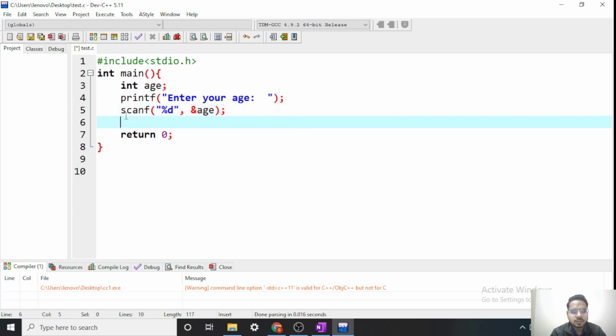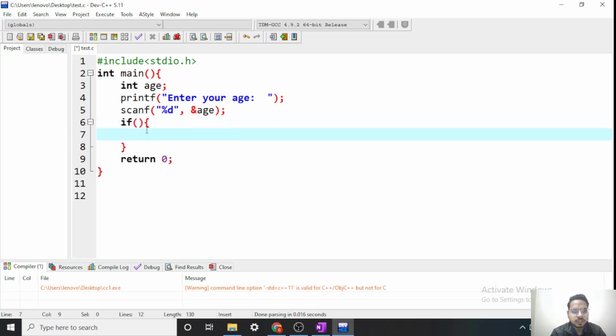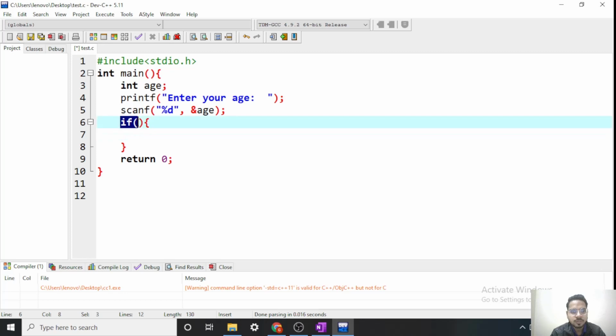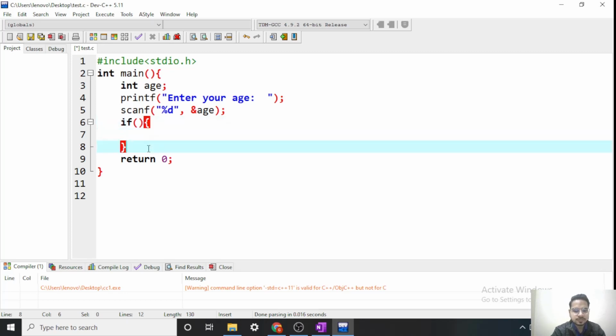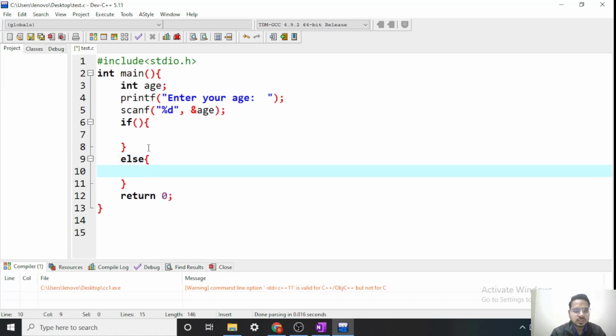Now I cannot simply go on by printing here. First I have to take a decision based on this age. So for that we have an if condition. How to use that? First we write if, then we write the condition inside the parenthesis, and whatever we want to execute based on this condition we can write here. Else we will write here.